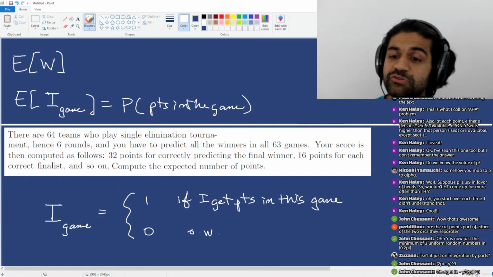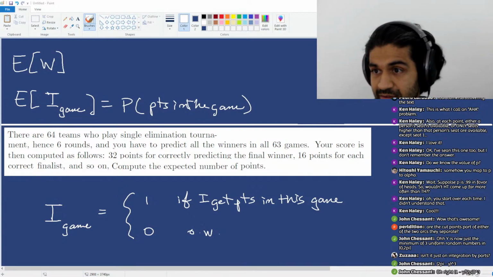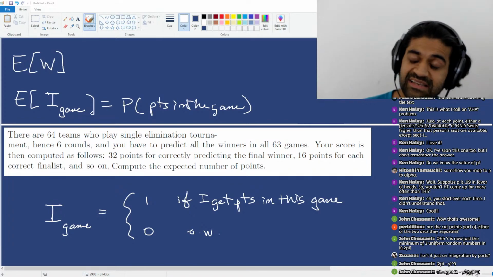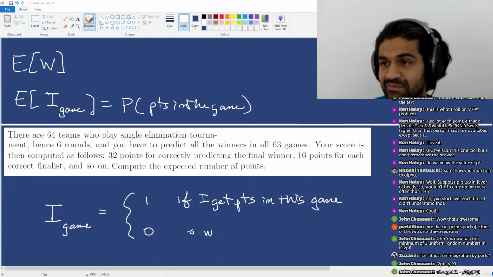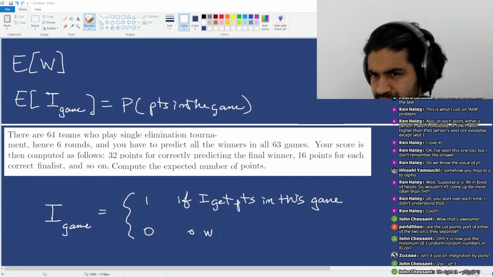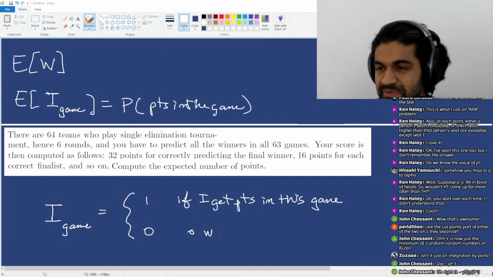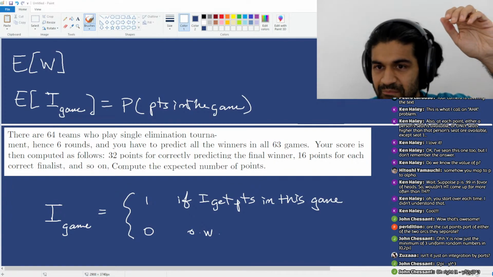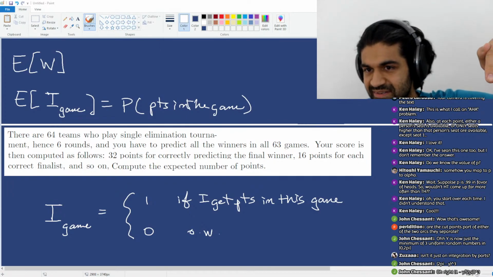Well, in order to get points in a game, I need to predict that game correctly, right? But I must also have predicted every game leading up to that game correctly, right? So in order to earn points on a game, I needed to correctly predict its winner, which means I must have correctly predicted the winner in all of the previous rounds, right?